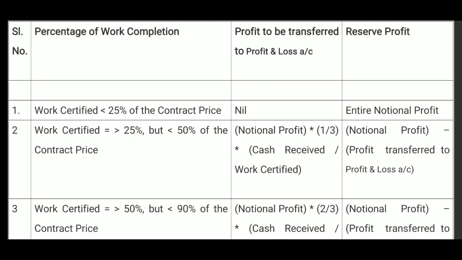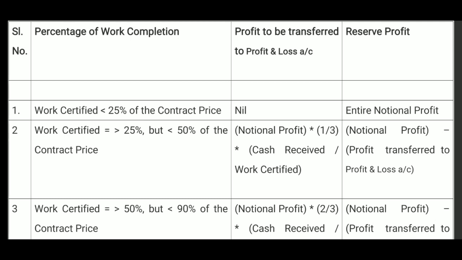What amount is shown in the last column, that is kept in reserve. Profit kept in reserve is transferred to work in progress account. So, in case of work certified below 25% of the contract price, entire notional profit is kept in reserve.